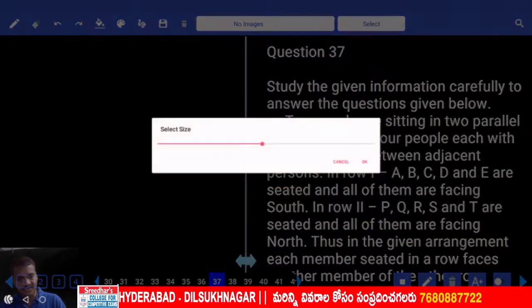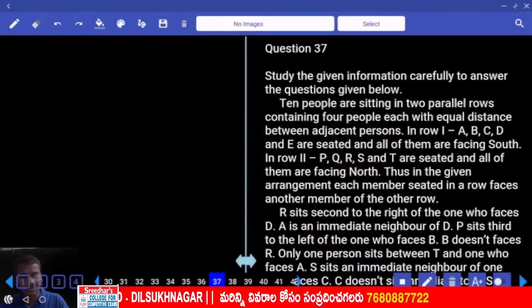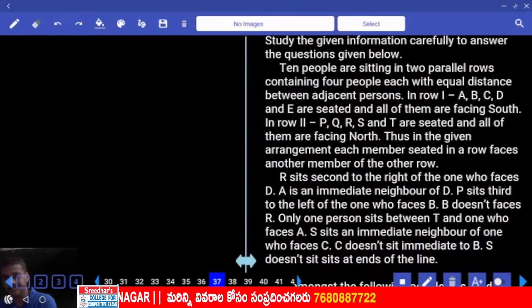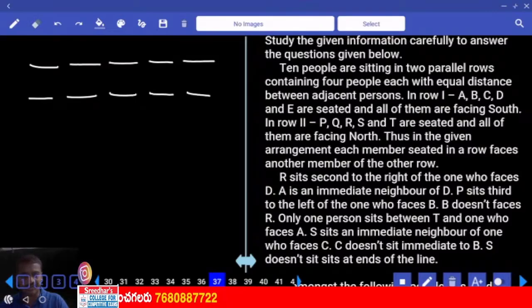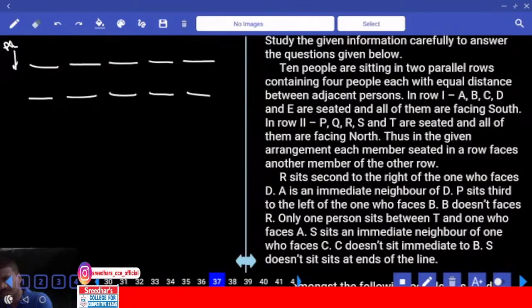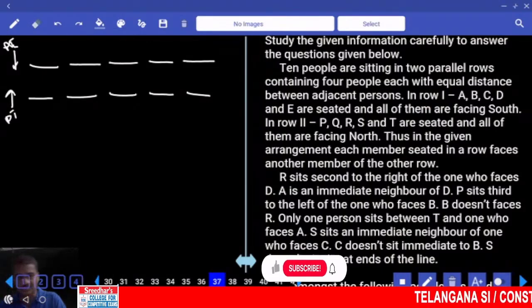Then 37 to 40. Now here in this one, there are some 10 people. Now 10 people seated in 2 different rows, 5 in one row, 5 in the other row. Now who are the persons in one row? Row 1: A, B, C, D and E, and they are facing towards south. And in row 2: P, Q, R, S and T, they are facing towards north.